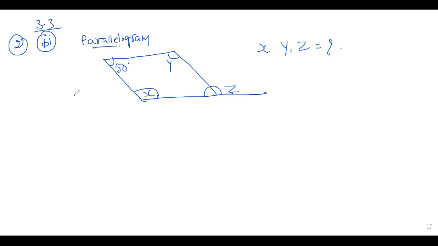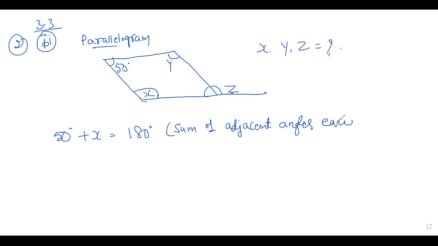Now I will write 50 plus x is equal to 180. We know that sum of adjacent angles is 180.